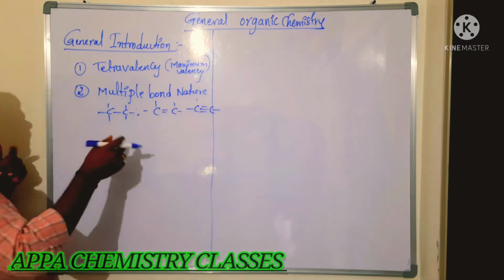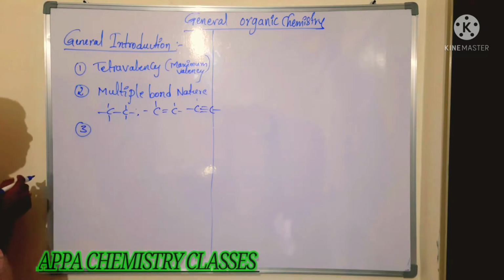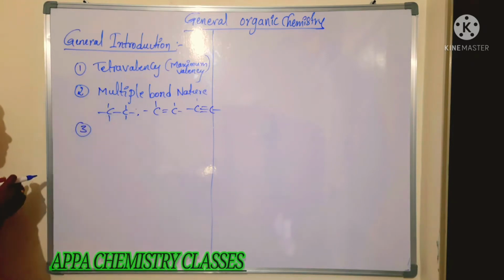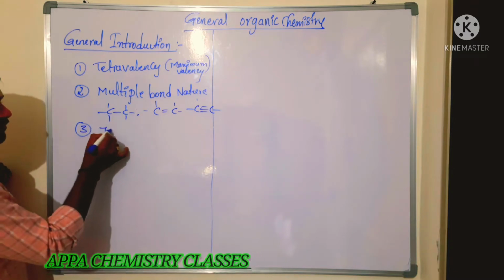For that reason, carbon has more compounds, and the multiple bond nature is very important. After that, you can see the isomerism character.